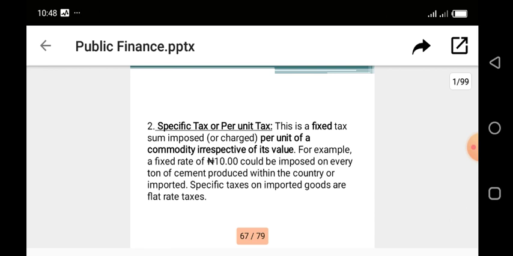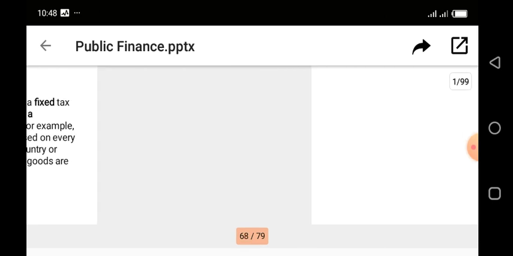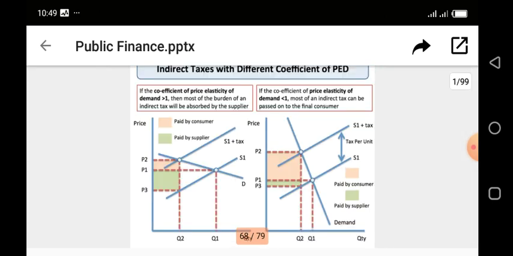So quickly, let me introduce this diagram. It will really help you to understand the implication of tax on both the consumers and the producers. The first diagram we'll be looking at is the effect of this tax if the commodity in question is elastic. Now take note, how do you know a product that is elastic?